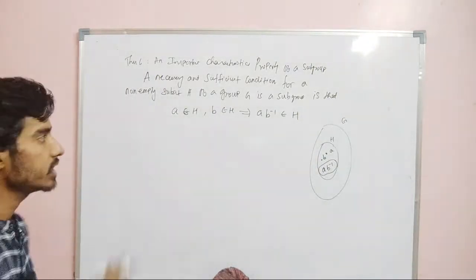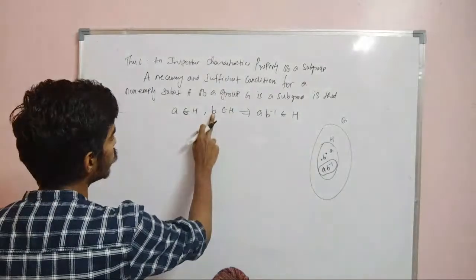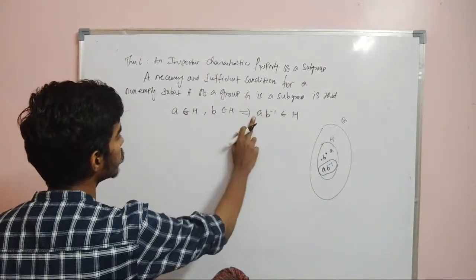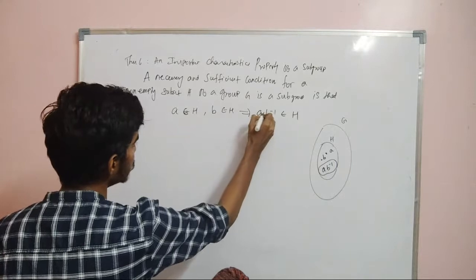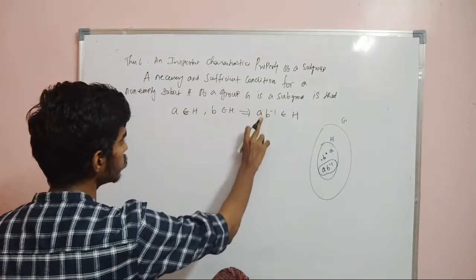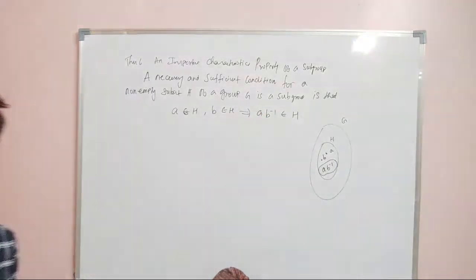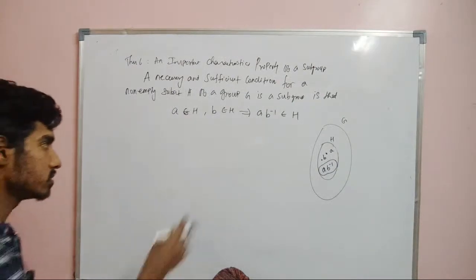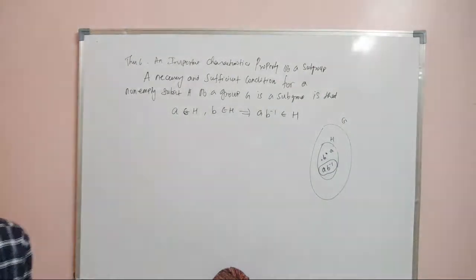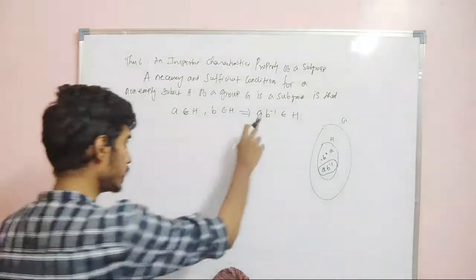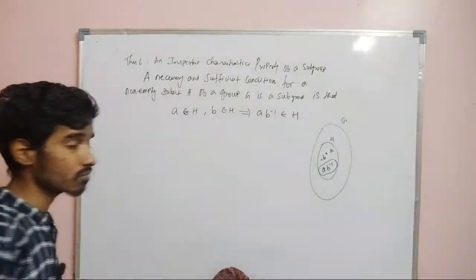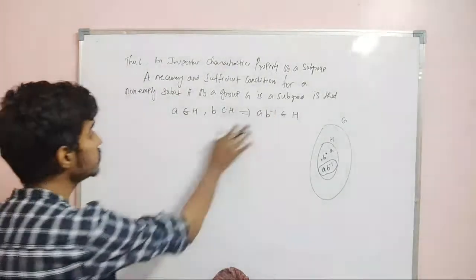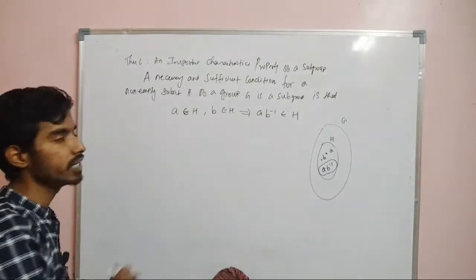Just take some element A and check B. Now you find the inverse of B and you operate it with A. So whatever operation you are choosing, you just operate A with B inverse. If you are choosing plus to be the operation, this is A plus B inverse. If you are choosing the operation to be modulo, it will be A modulo B inverse. So if this condition alone is satisfied, then it will be a subgroup.